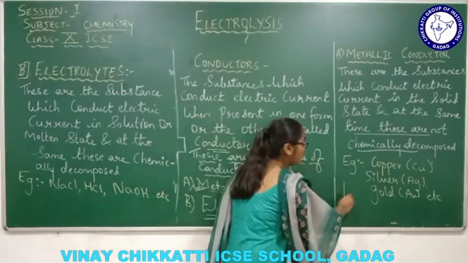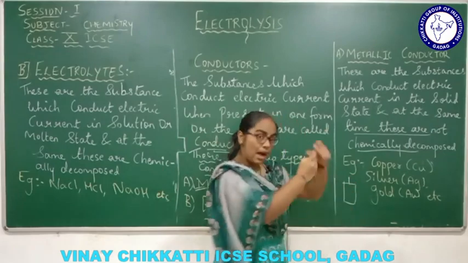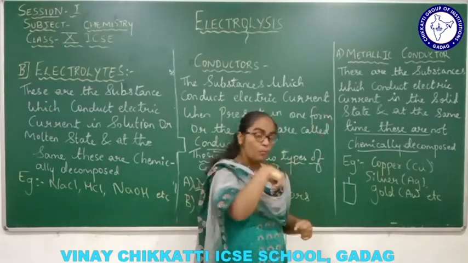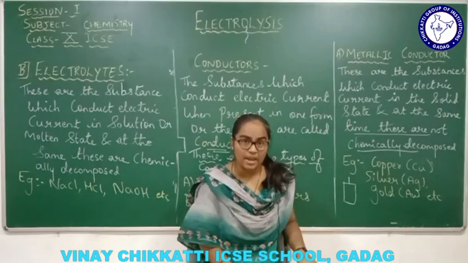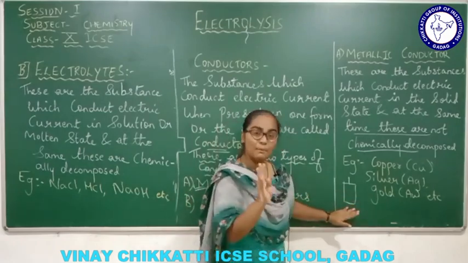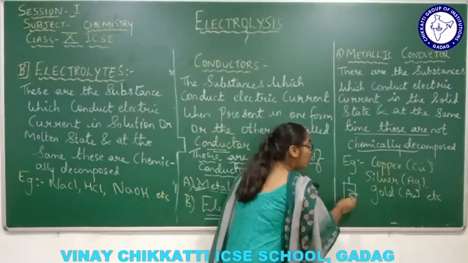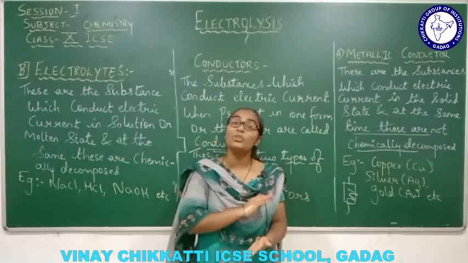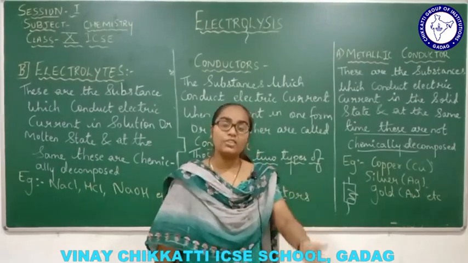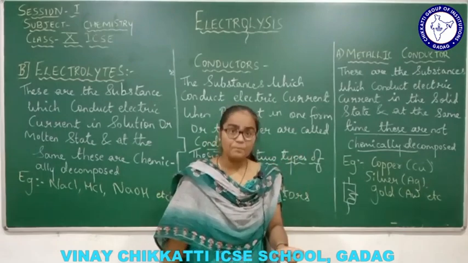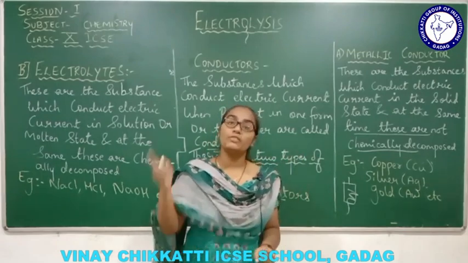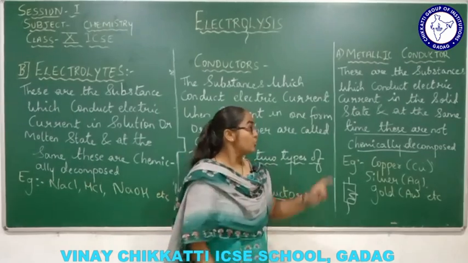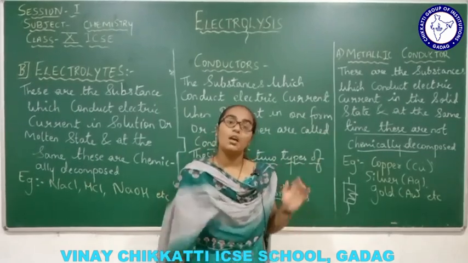The metals whichever you are using in the form of a bar, rod shape, ball shape, irrespective of the shape, this metal will not be decomposed. They are not chemically decomposed. Decomposed means they are not going to degrade, right? The state of matter will be the same. No chemical decomposition of that state of matter will be there. That is the most important point over there.